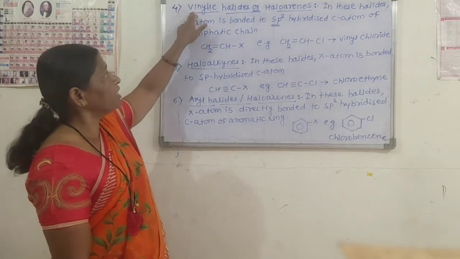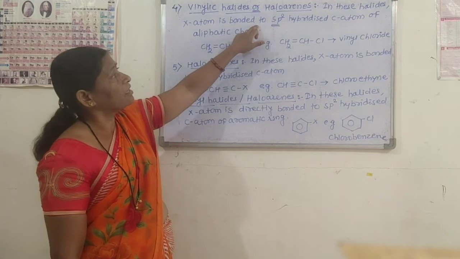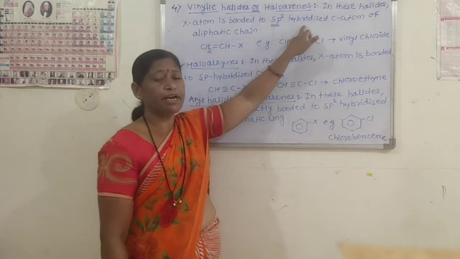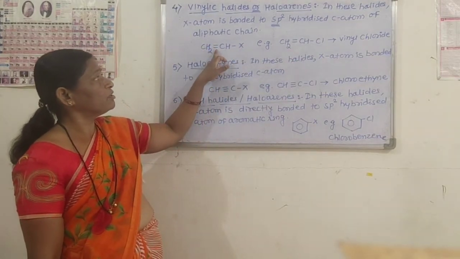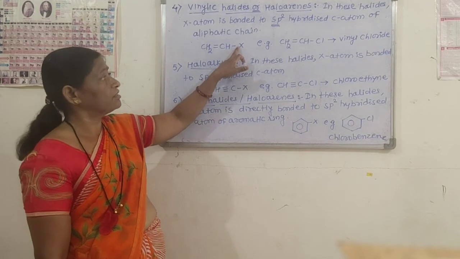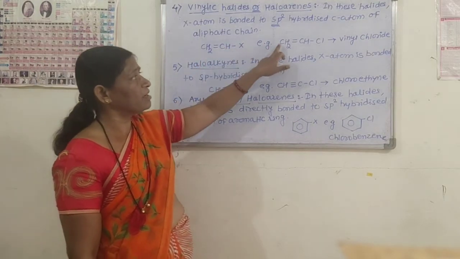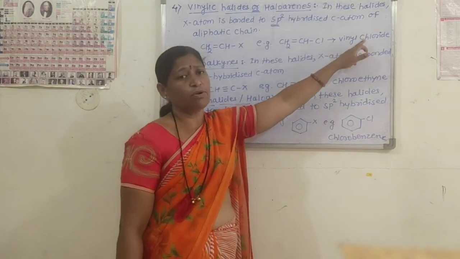Fourth type is vinylic halides or haloalkenes. In these halides, the halogen atom is bonded to sp2 hybridized carbon atom. They are represented like CH2=CHX. This halogen atom is bonded to sp2 hybridized carbon atom. Example, CH2=CHCl, that is vinyl chloride.